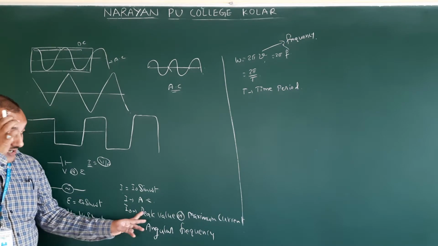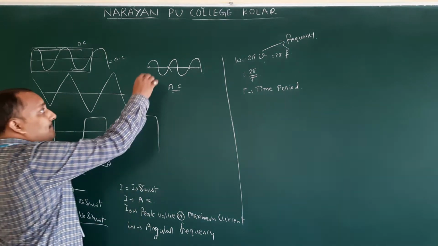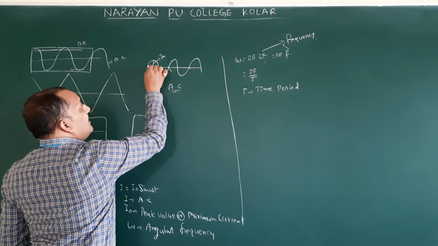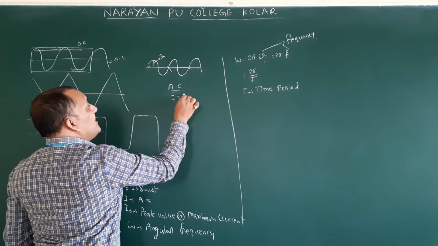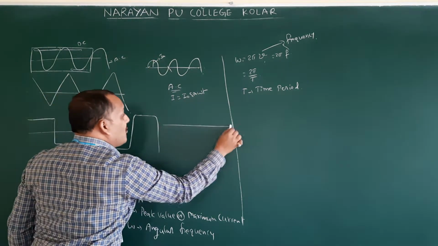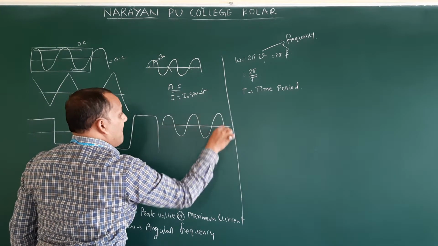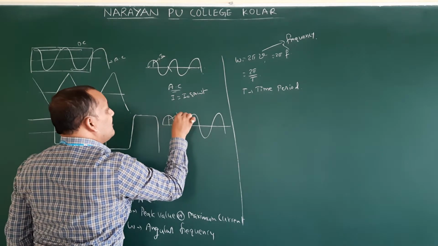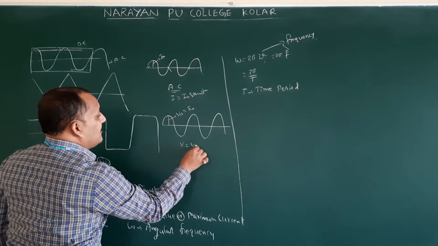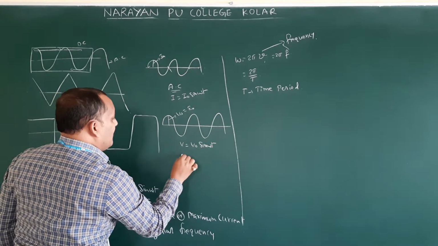Okay. So I naught is the peak value. If this curve represents I is equal to I naught sin omega t. If this curve represents voltage, this is going to be either V naught or E naught. V is equal to V naught sin omega t.